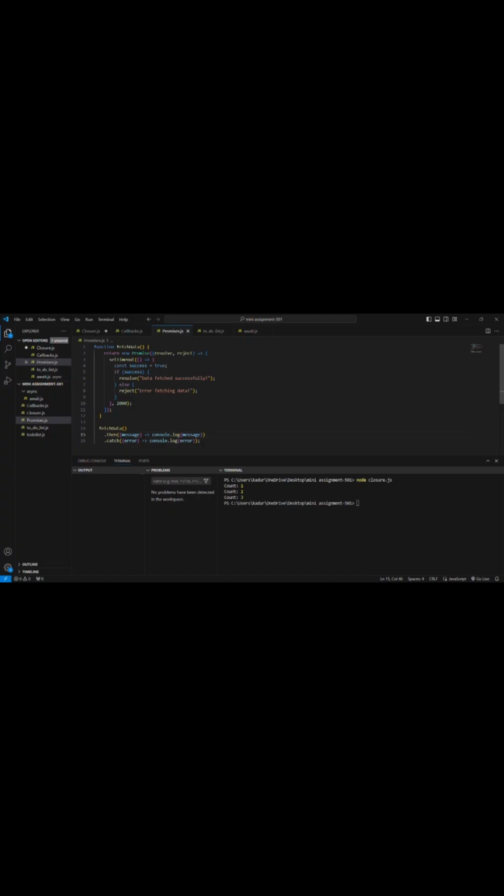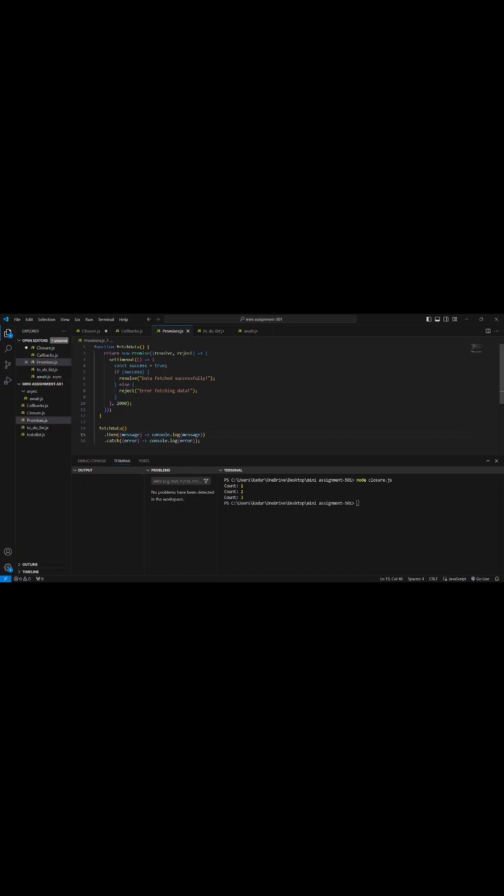Let's look into the code. The fetchData function returns a promise. The Promise is a constructor function that takes a callback with two arguments, resolve and reject. We simulate an asynchronous operation inside the promise callback.